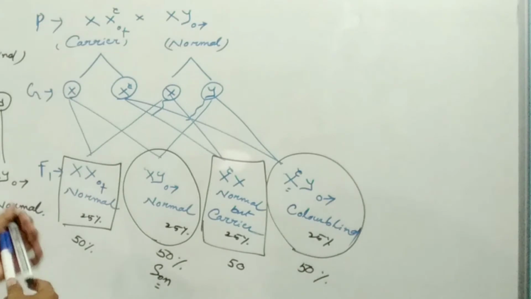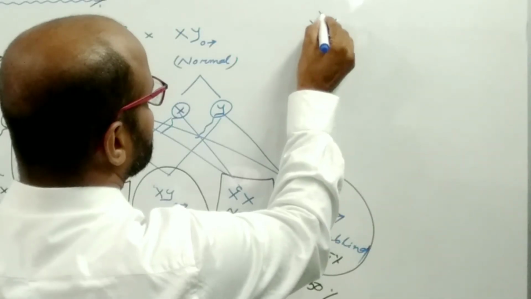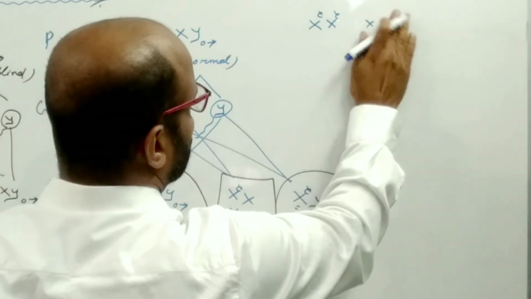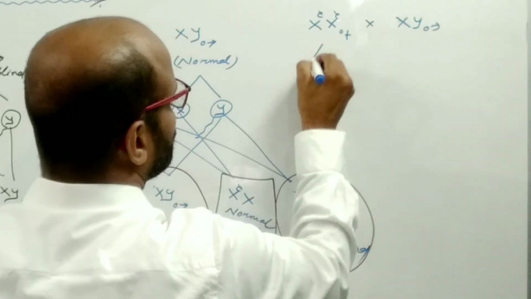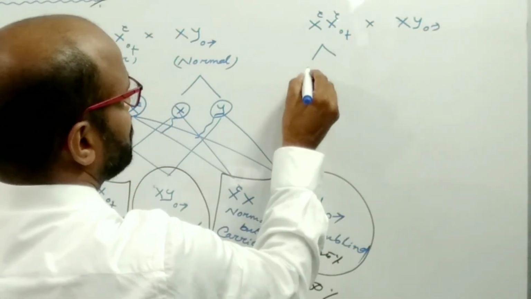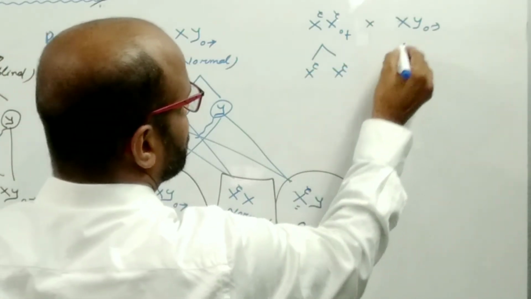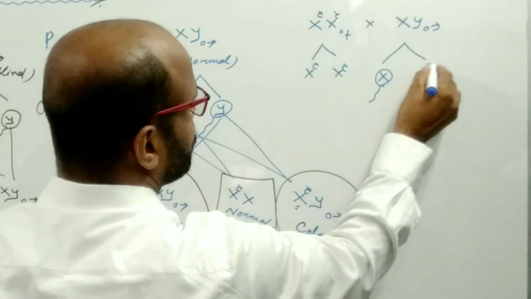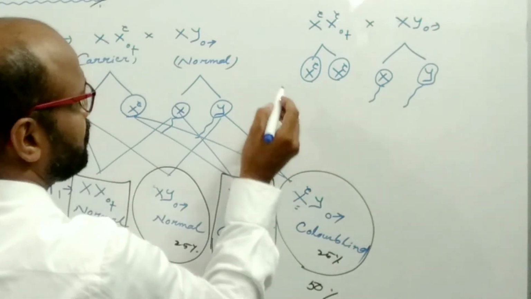What happens if the marriage takes place between a color blind female and a normal male? Here the female produces eggs and the male produces different types of sperm.